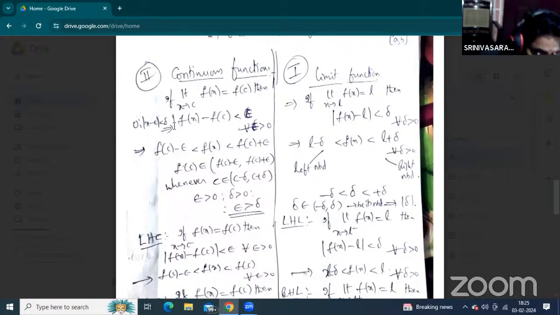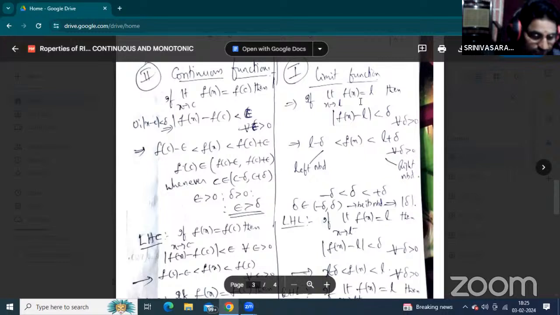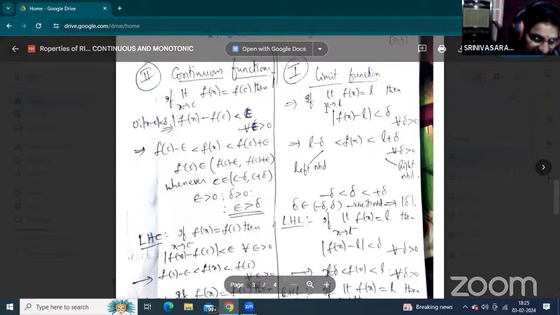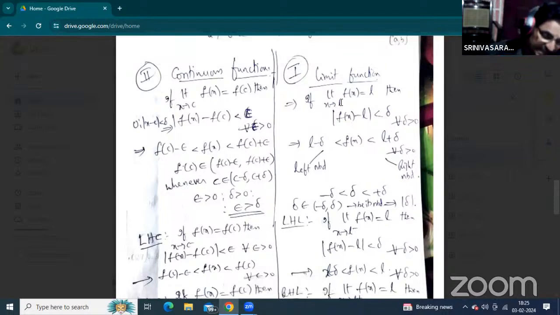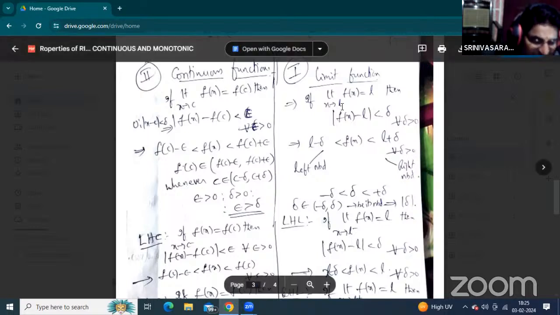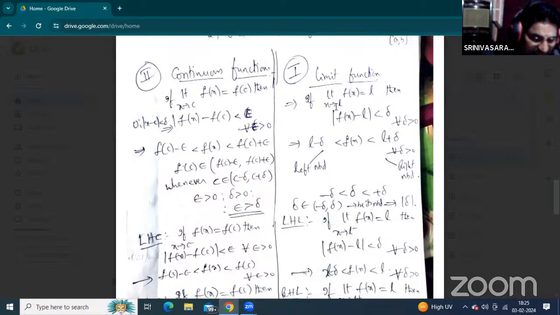Before that, especially, that is the Riemann integrals concept here. Now, before that, we must explain what is the limit of a function. Okay. Now, the limit of a function representation is limit of f of x, here x approaches L. Okay, x tends to L. When the limit as x tends to L of f of x equals L, then the representation is mod of f of x minus L is less than del, for every del greater than 0. Del is its neighborhood on the horizontal axis.